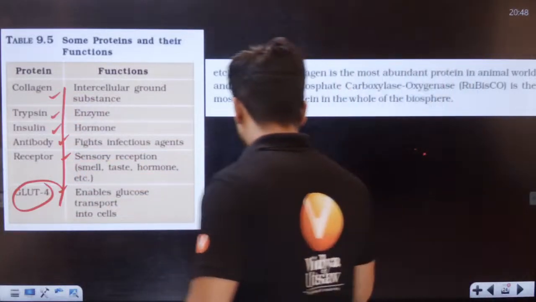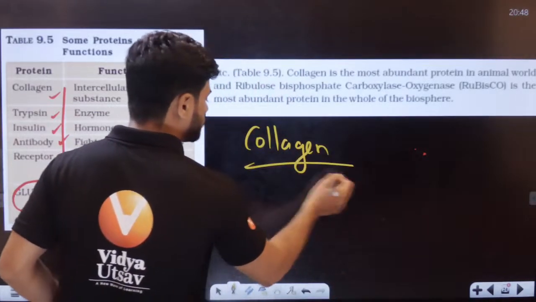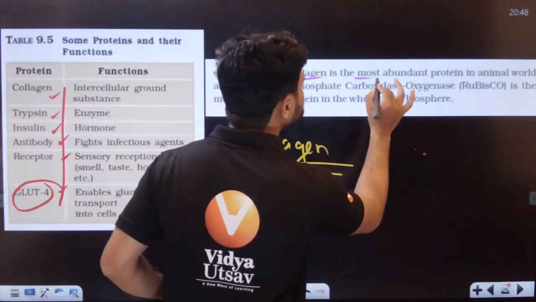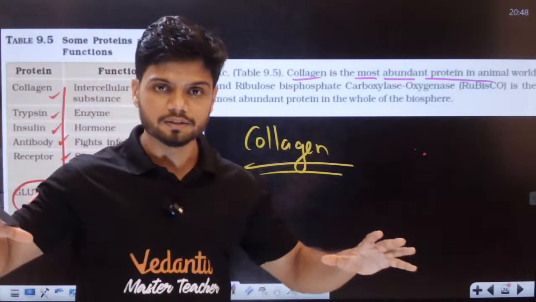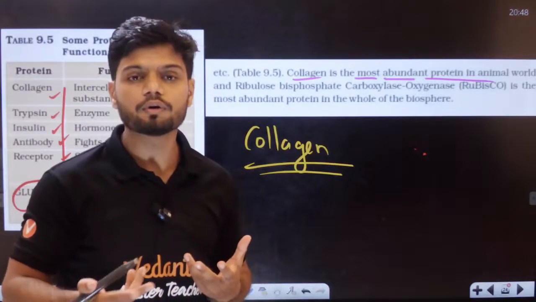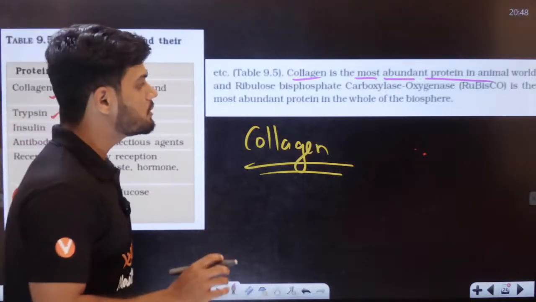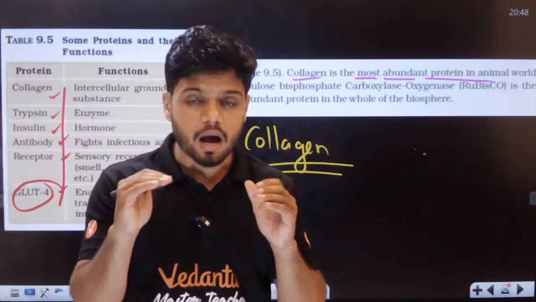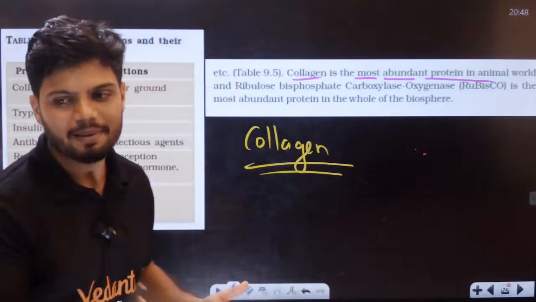And students, here all of you should know collagen. Collagen is the most abundant protein in the animal world. So in the entire animal world, collagen is the most abundant, most found protein. Now if you ask me which is the most abundant protein in the entire biosphere, in the entire world, it is rubisco, which is an enzyme actually.